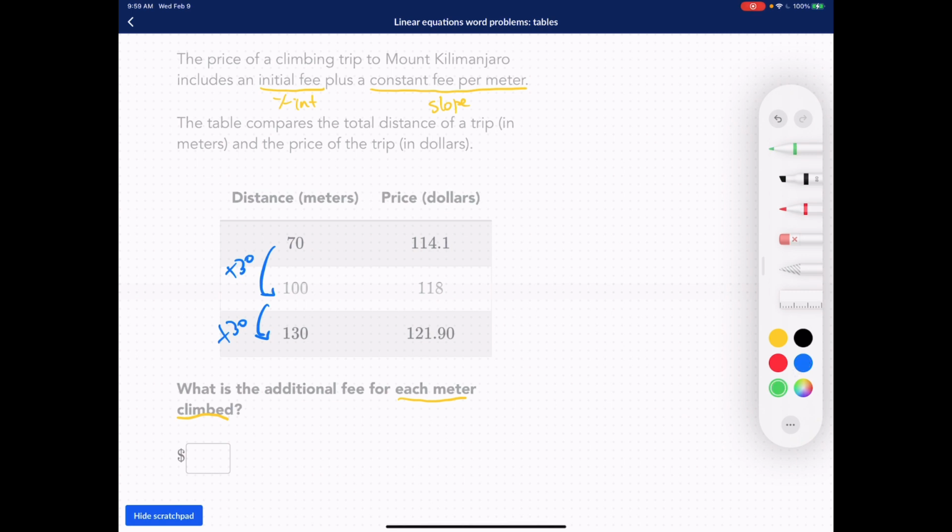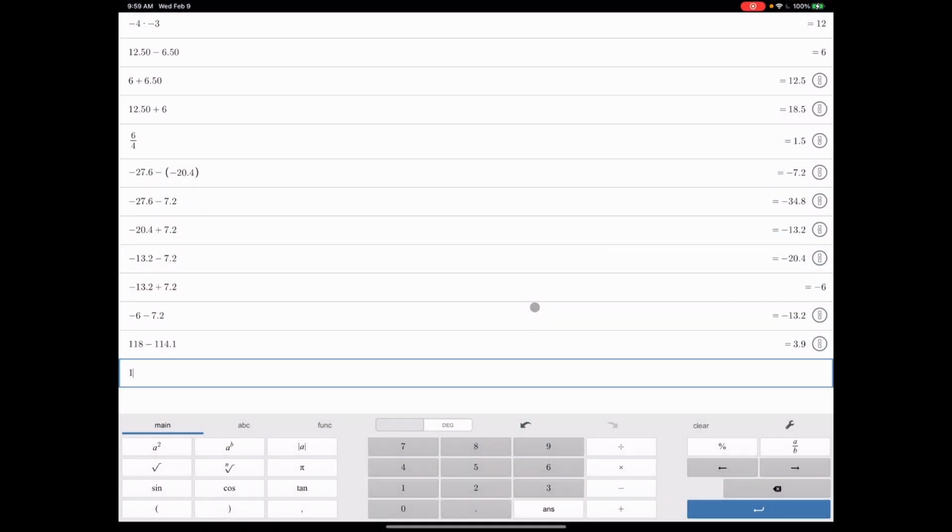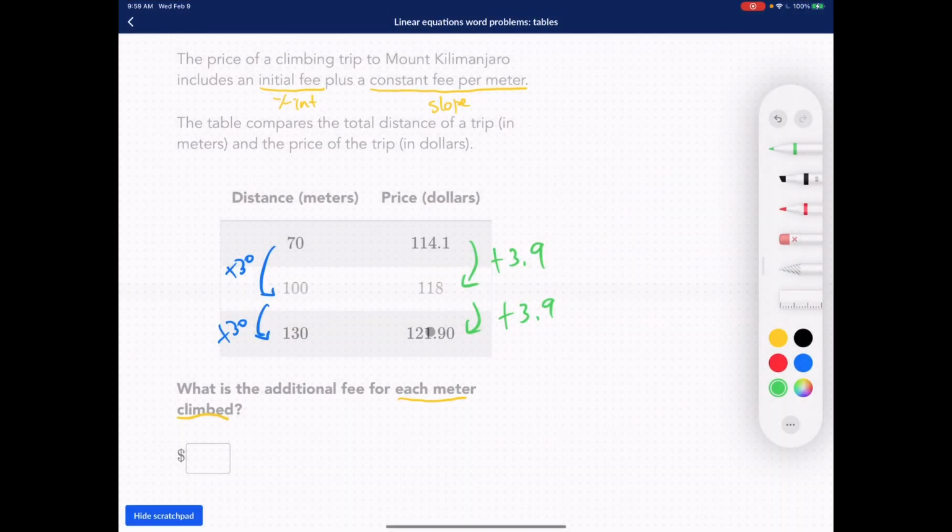We're increasing, so 118 plus 3.9 is in fact 121.9. 121.9 right there, you see?